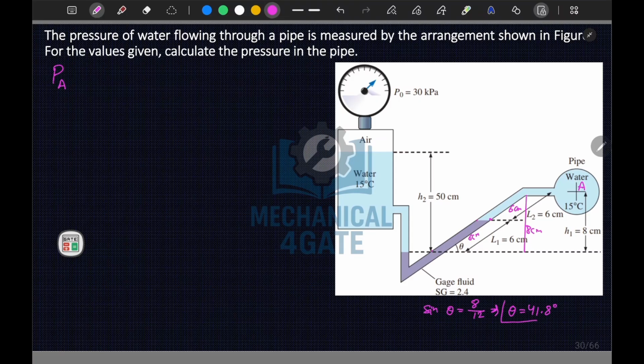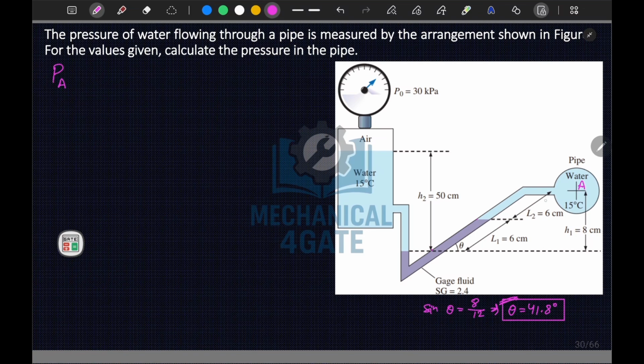This is your theta. We have calculated theta. Let me remove these markings from here first. Now if I want to apply manometry, from this point we will move downward.